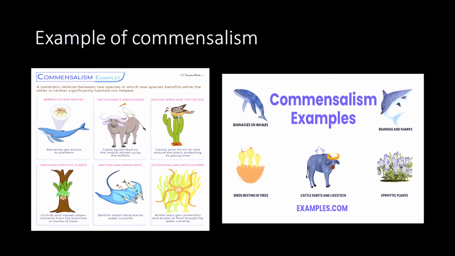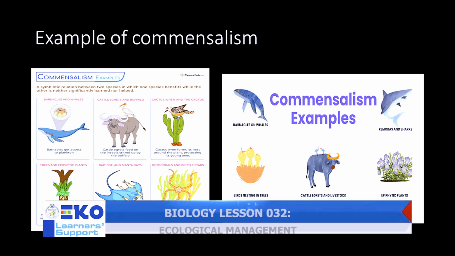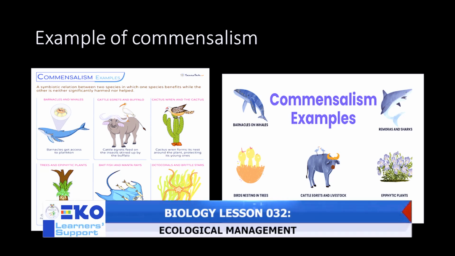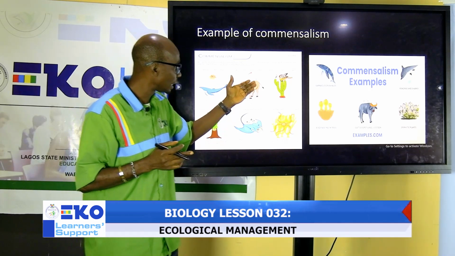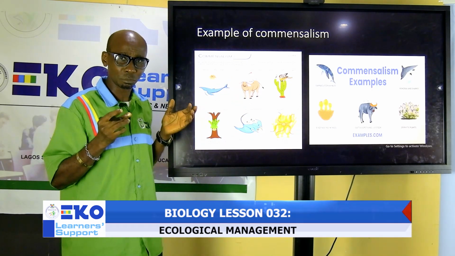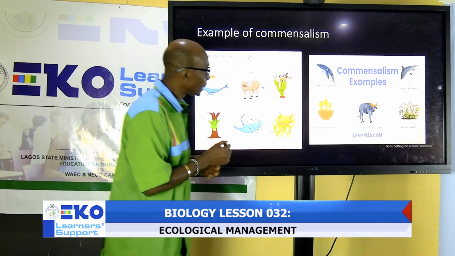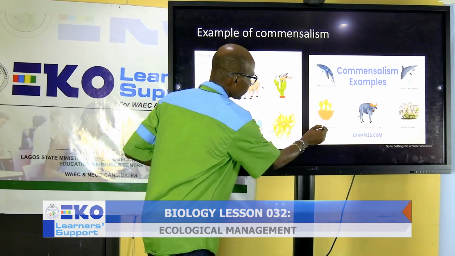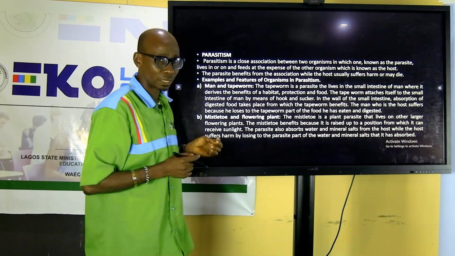The same thing with cattle egret. The egret helps to remove tick from the body of the cattle, while the cattle is only providing food for the egret. So the egret gets food, but the cattle is not harmed in any way. This is another example. The next one is parasitism.